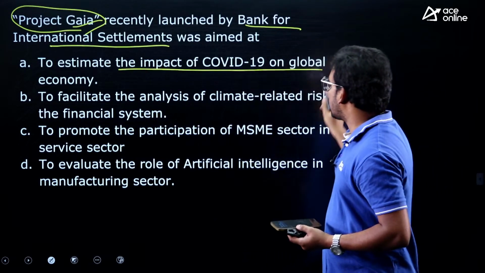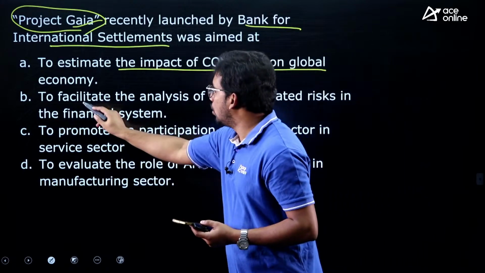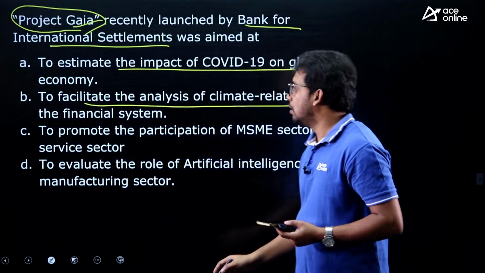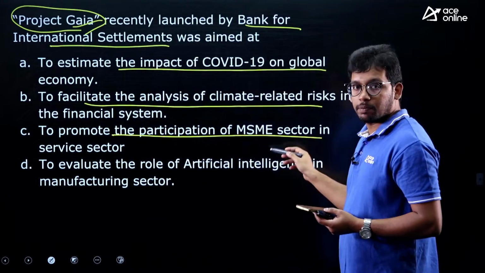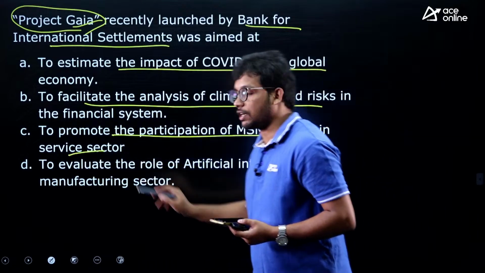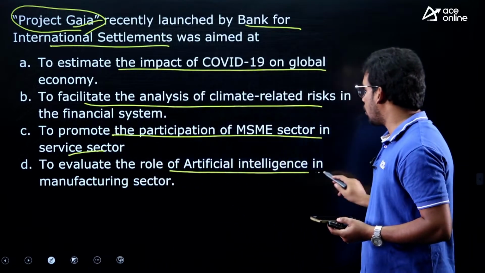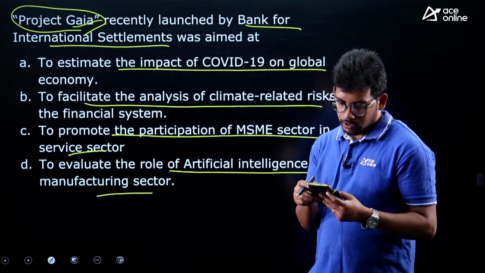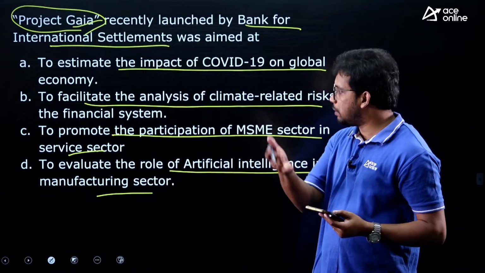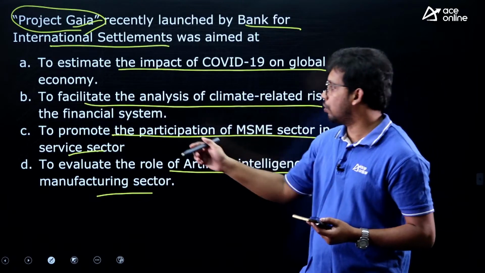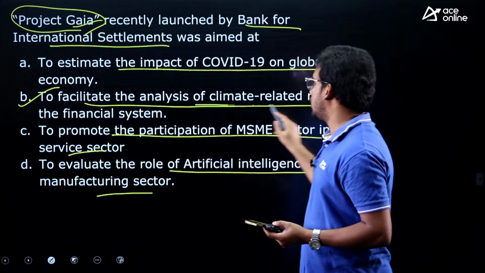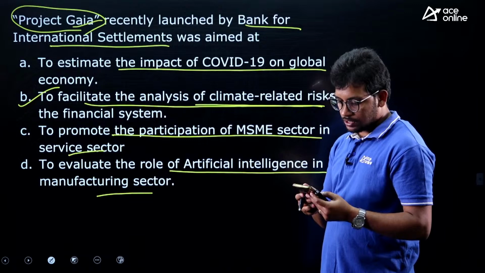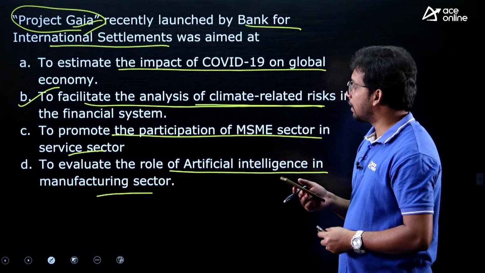To estimate the impact of COVID-19 on the global economy, to facilitate analysis of climate related risks in the financial system, to promote participation of the MSME sector in the service sector, or to evaluate the role of artificial intelligence in the manufacturing sector. This is a very factual one, you might be aware or not. So the answer is B, to facilitate analysis of climate related risks in the financial system. Very good, Venkat.